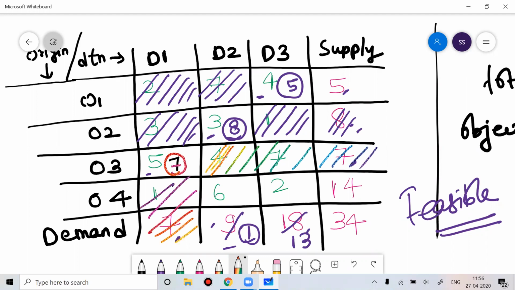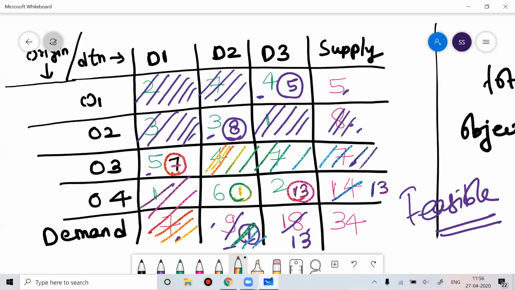Now this will get 1, because only 1 is left. Now it becomes 13, and 13 will be given to this. So this is one way of getting the solution. Randomly I choose any variable and I got the solution.